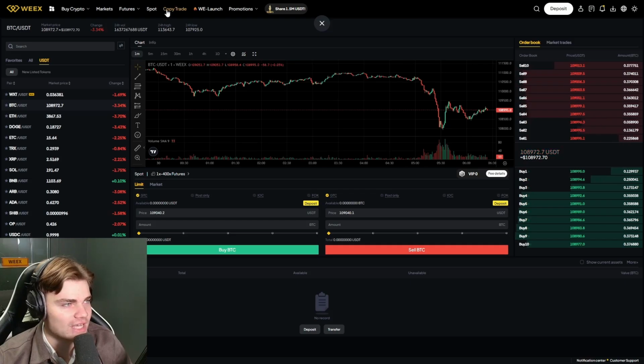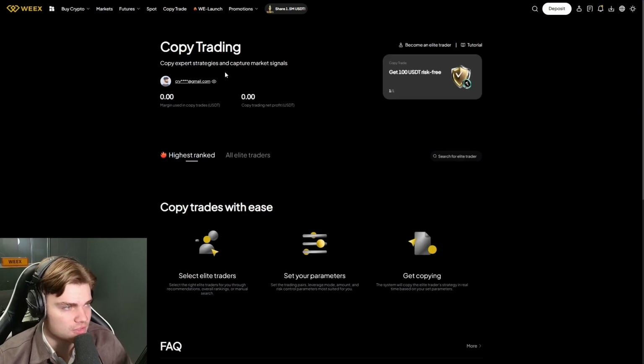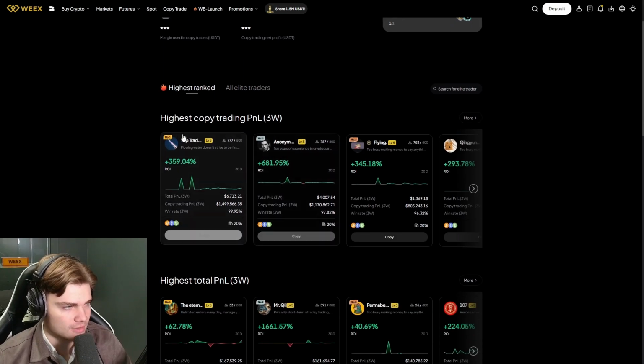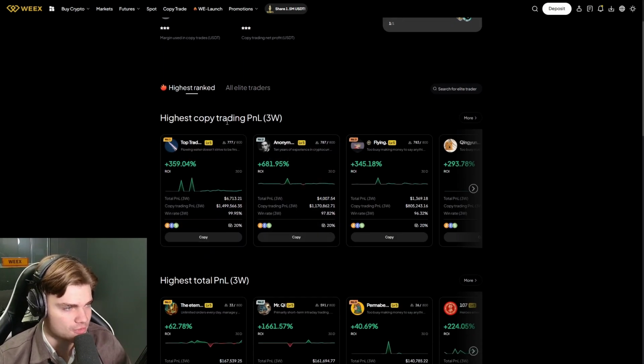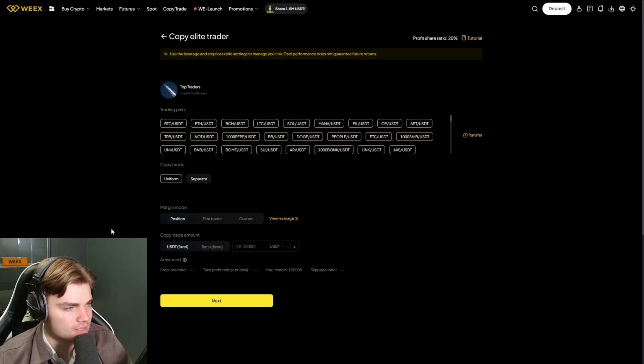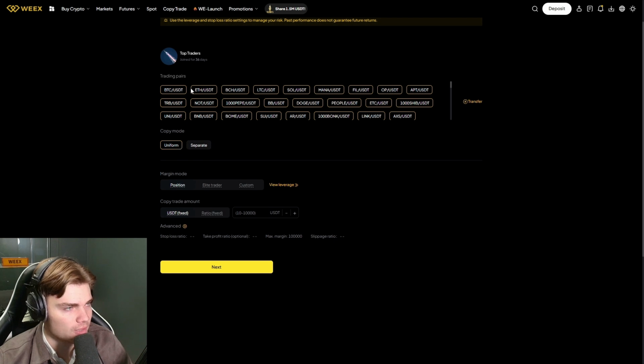And then we also have copy trading, and this feature is getting more and more popular. Here we can see our margin used in copy trades, our copy trading net profit, and here we can choose the highest copy trading profit and losses. If we want to copy a specific trader here, we can click on copy, and what we can look for here is separate or uniform, the trading pairs that we want this person to trade, and also the margin mode and the amount that we want to put in.